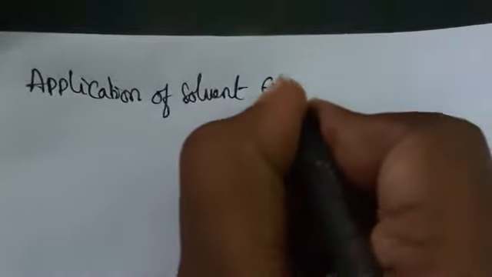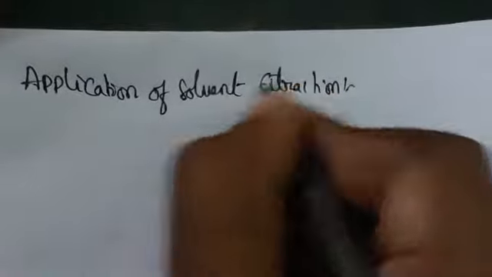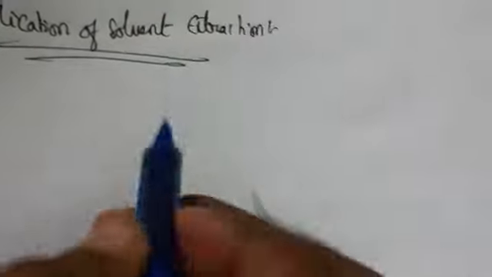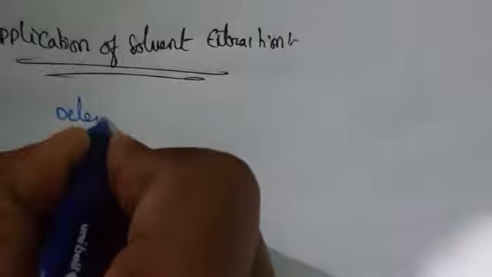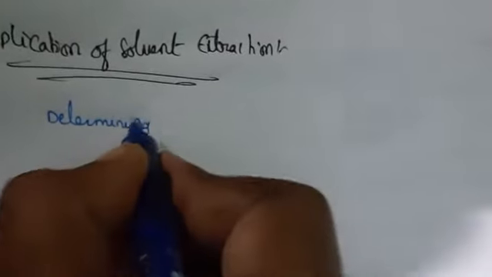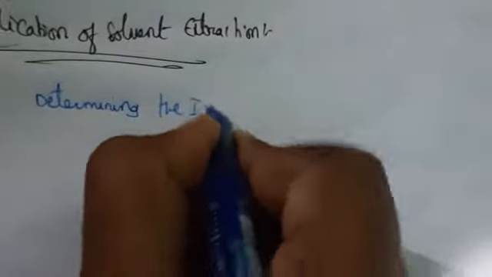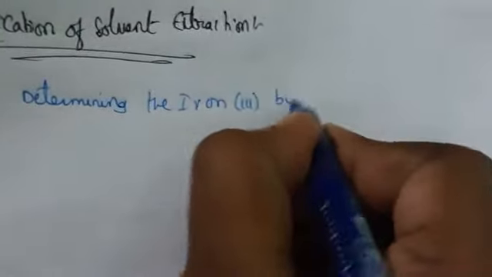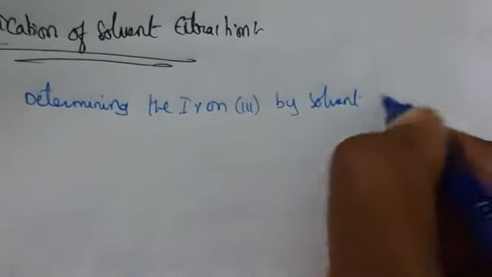So let us see the applications of solvent extraction. The application here is determining iron 3 by the solvent extraction method.